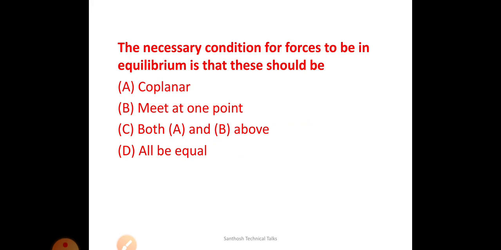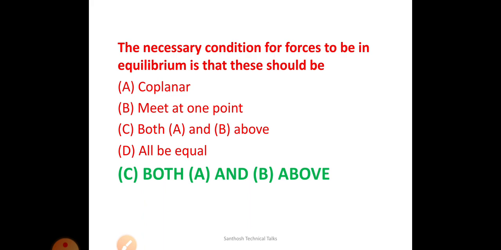Many of the questions are like this. Next, the necessary condition for forces to be in equilibrium, that these should be, yes, both A and B: coplanar, as well as meeting at a point.